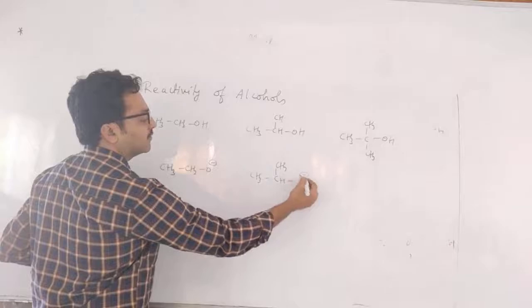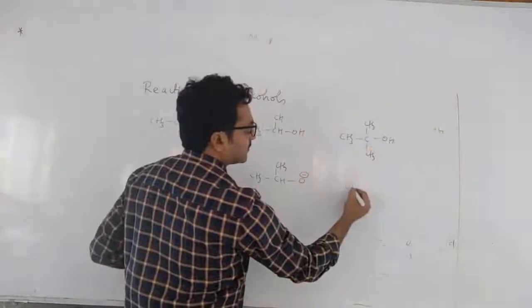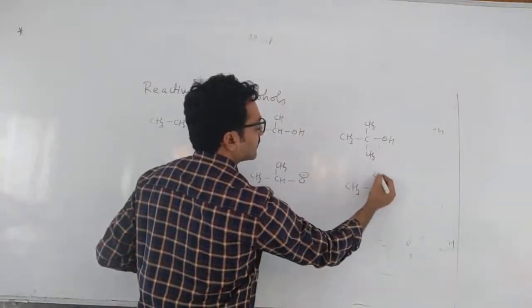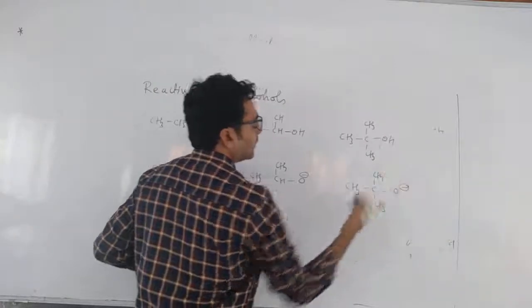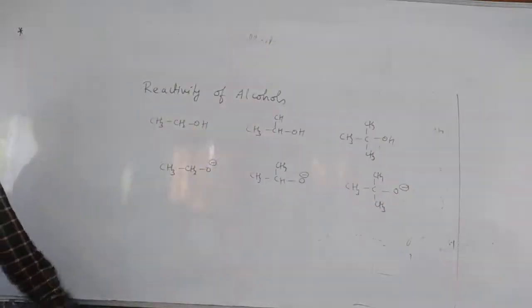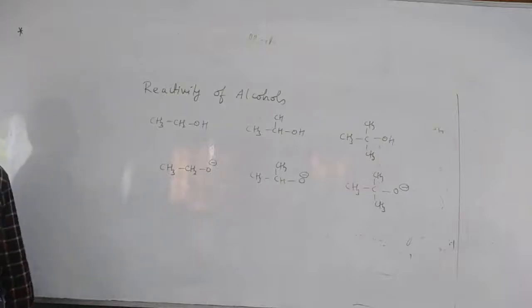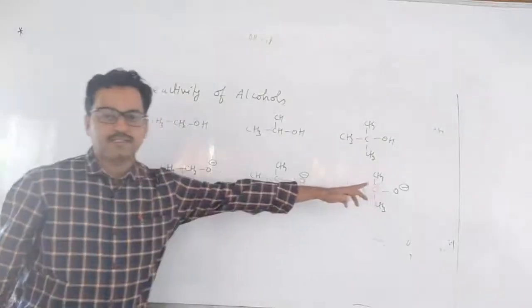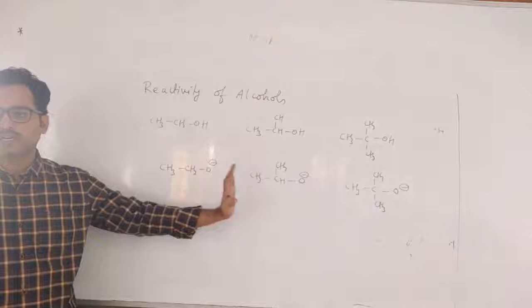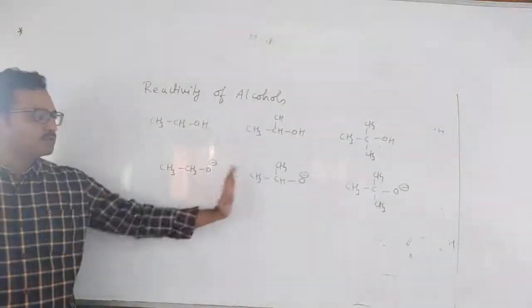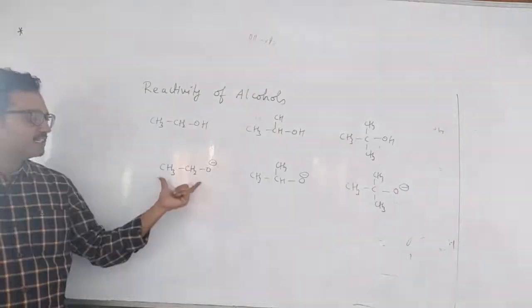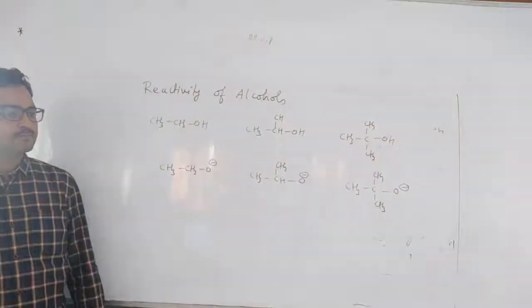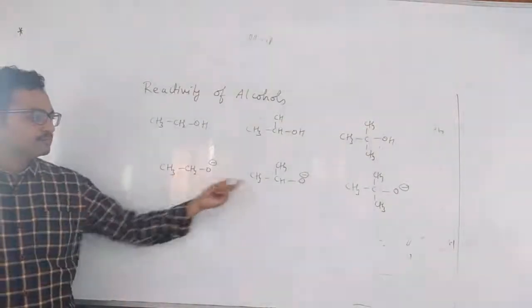Propoxide ion, right? And if this gives H plus, you will get tertiary butoxide ion. Now tell me, which anion is more stable among these 3 cases? See, oxygen has a negative charge and the alkyl groups are donating groups. How is the alkyl group donating here? It doesn't have any lone pair, no? So how can you say that it is donating?